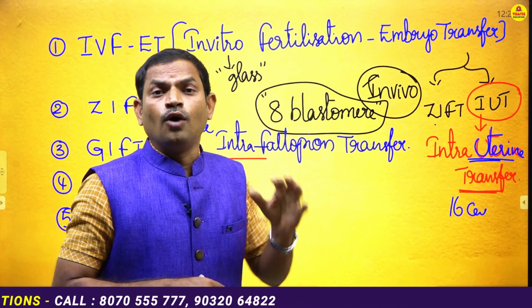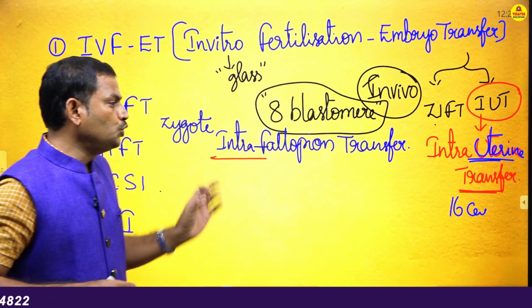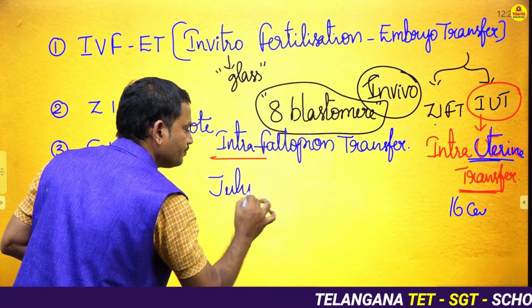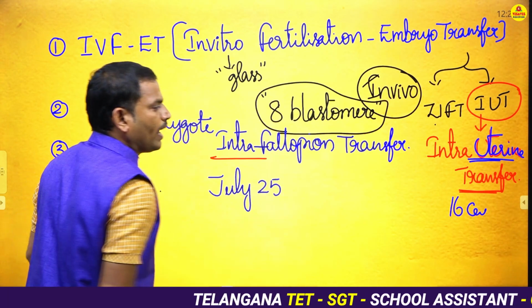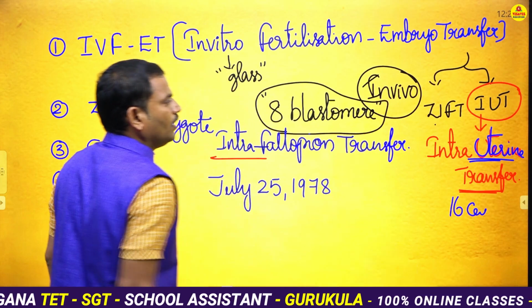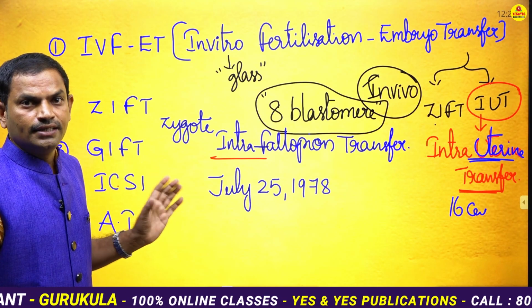Now in the world, the first test tube baby was born on July 25th, 1978. The name of the baby is Louis Brown.